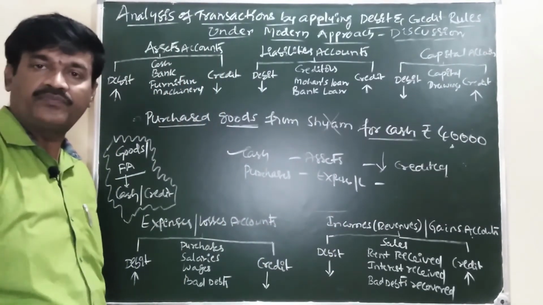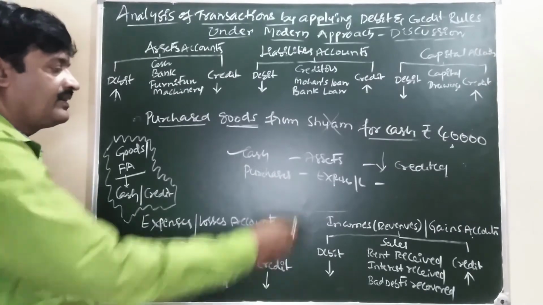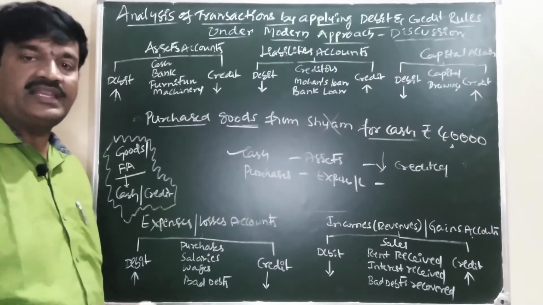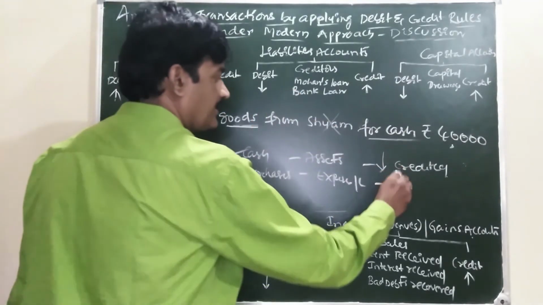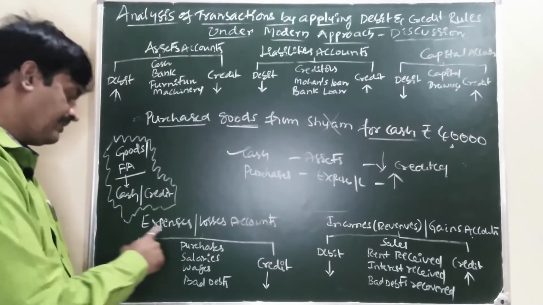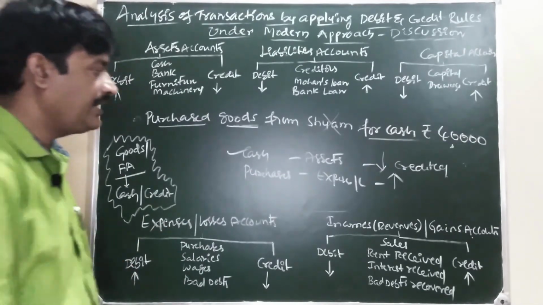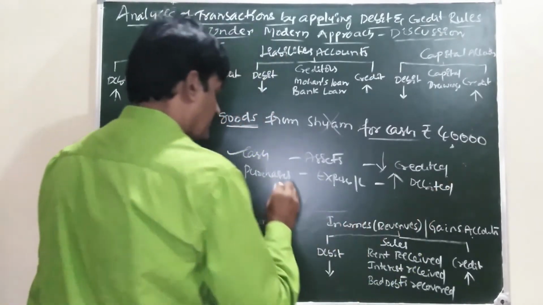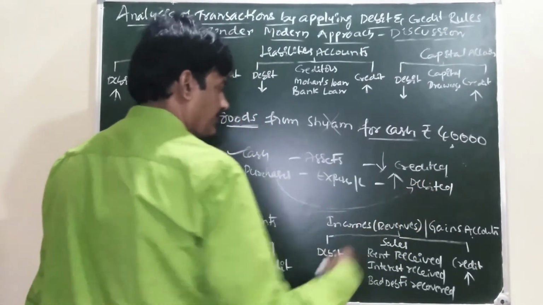Now purchases comes in expenses. Every purchase of goods is expense. Our expense is increasing or decreasing? Our expenses is increasing. Increase in the expenses is debited. So purchase account is debited.